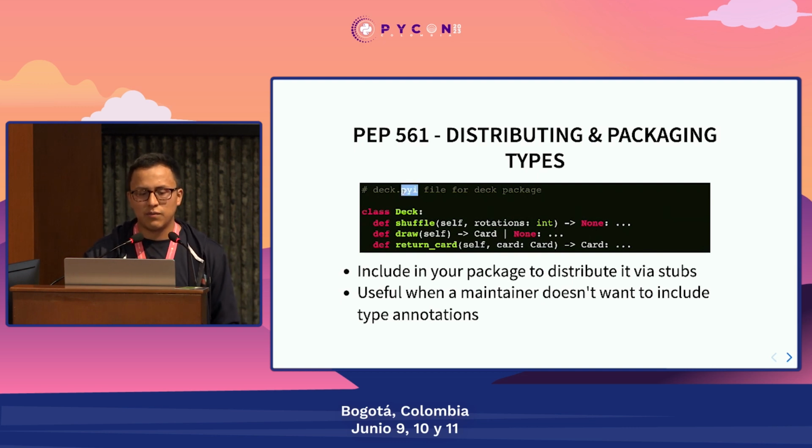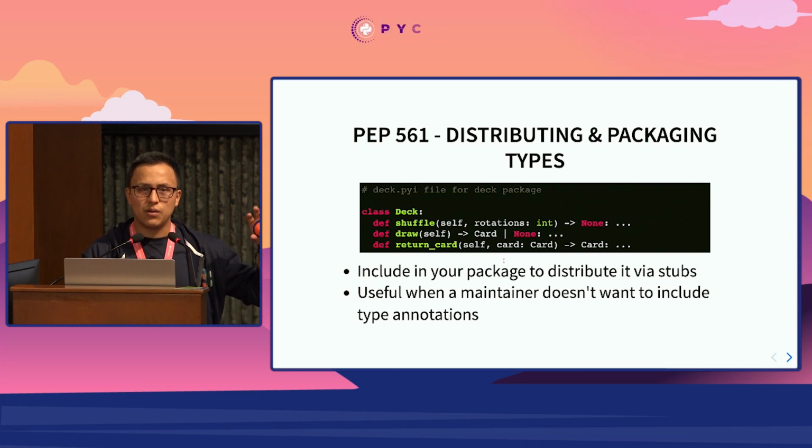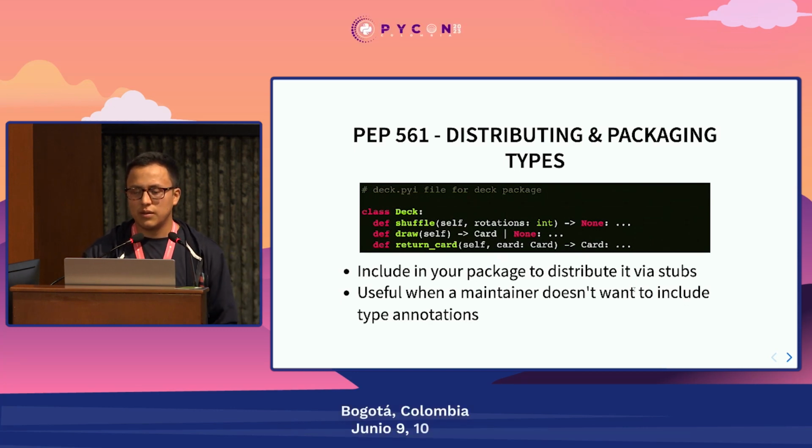Those are PYI files that only have type definitions, without any kind of implementation. We can include them in the configuration of our type checker, and the type checker is going to give us the type hints for the functions that we're going to use. So that's great for the cases that I talked to you about.